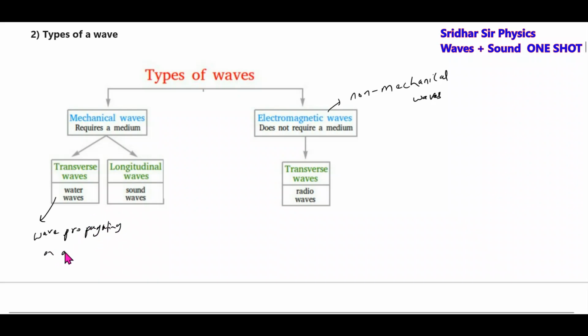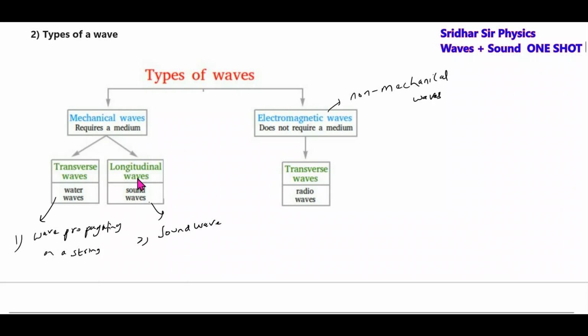Wave propagating on a string. Then what about the sound waves? The example of a longitudinal mechanical wave is the sound wave. In our entire syllabus, the first part will be waves, the second part will be sound waves. This is what we'll be discussing here.